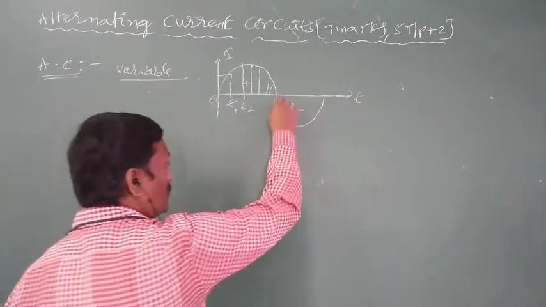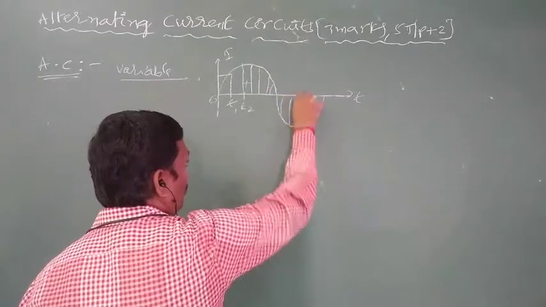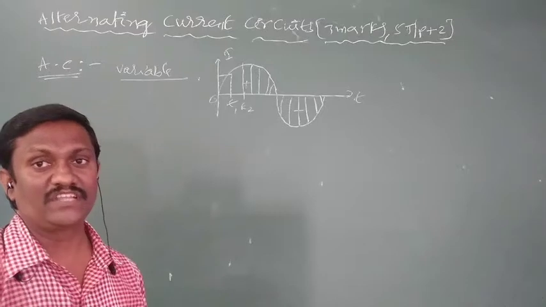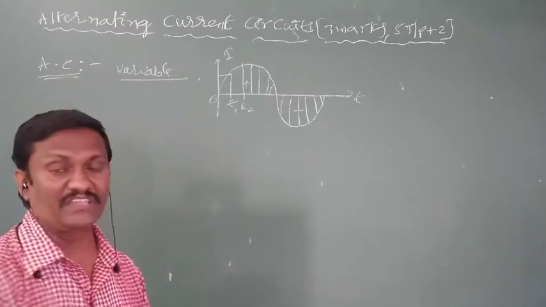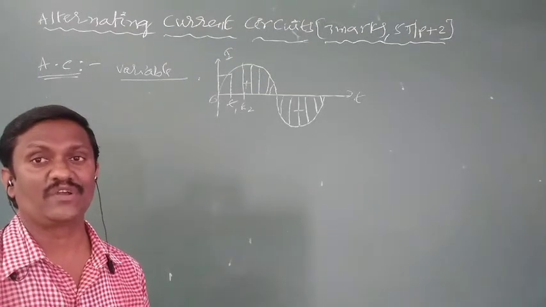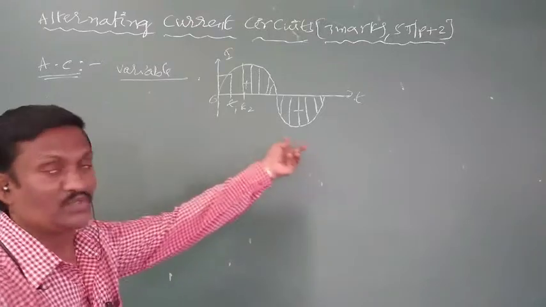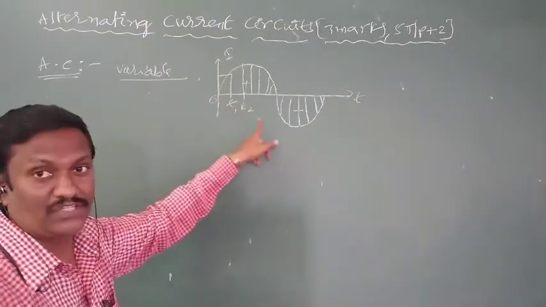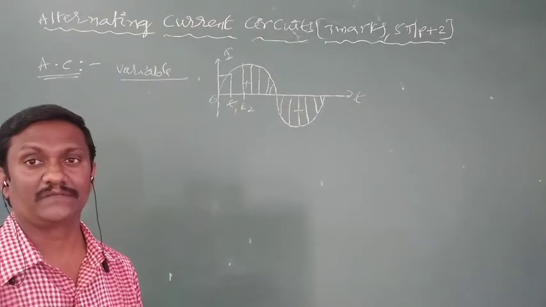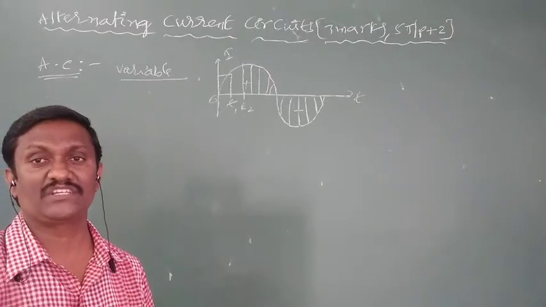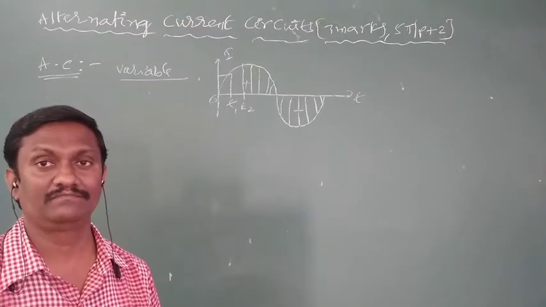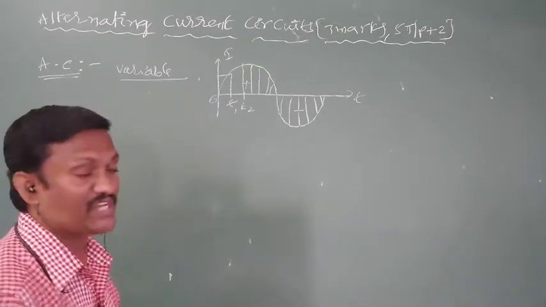Next, negative current is also the same. From time to time, the magnitude of current changes. So that is about the nature of AC sources. Nature of AC source is always sinusoidal. Positive current, negative current. From time to time current changes. That current is called instantaneous current. In first year we know instantaneous velocity: the velocity of a body at a given instant of time is called instantaneous velocity. Like that, here the current is called instantaneous current.